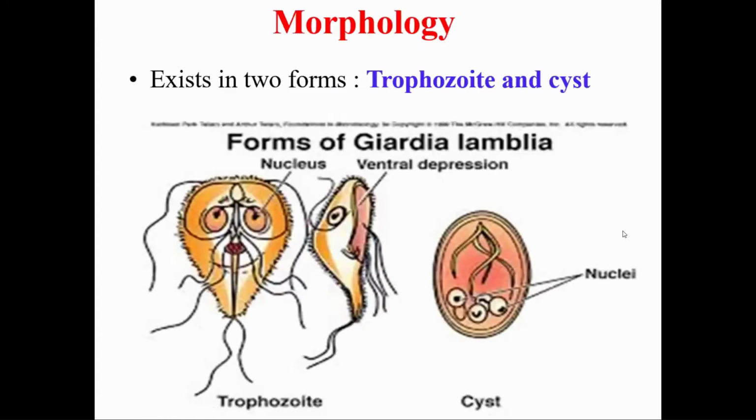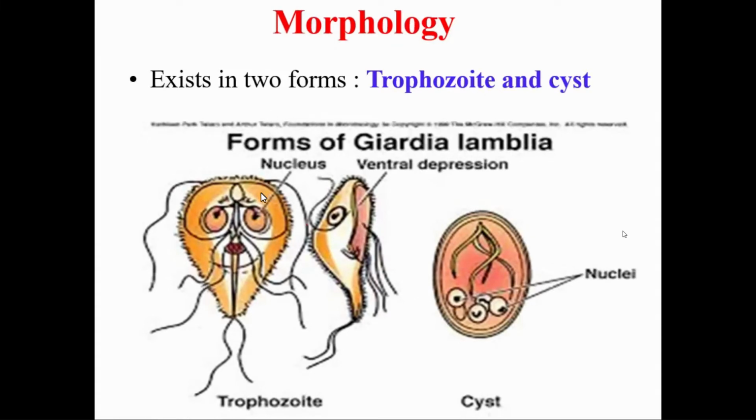Talking about its morphology, Giardia lamblia exists in two forms: trophozoites and cysts. The life cycle of Giardia lamblia is very simple, with two stages, just like in Balantidium coli.